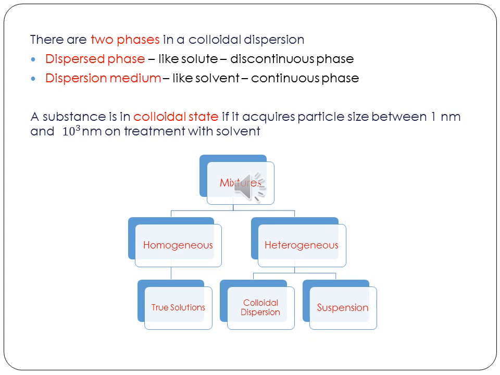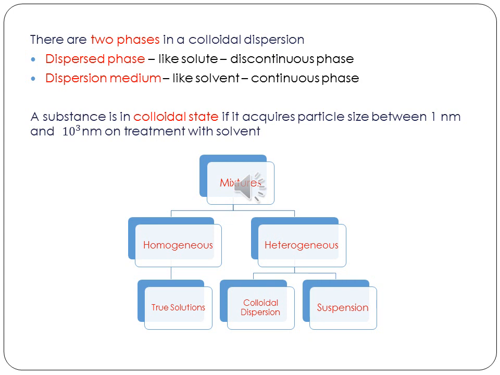Now, if you take a colloidal dispersion, there are two phases in it. One is like the solute. It's a discontinuous phase. So we call that the dispersed phase, which is like the solute. Another one is the solvent. It is a continuous phase and we call it the dispersion medium. Please remember these things, it is very important. So you have a discontinuous phase and a continuous phase. The discontinuous phase you can compare to a solute, and the continuous phase you can compare to a solvent. So what is the name of that part which is discontinuous? Dispersed phase. And the part which is continuous, we say it is the dispersion medium.